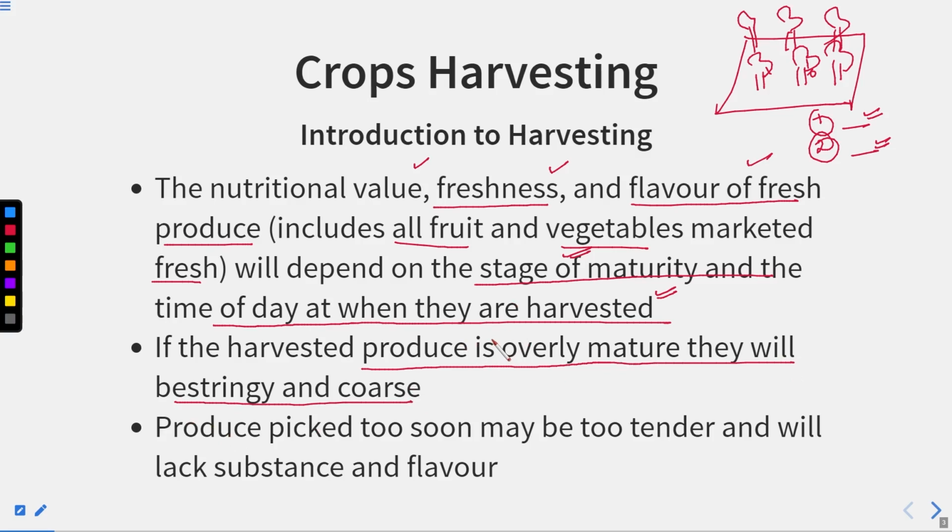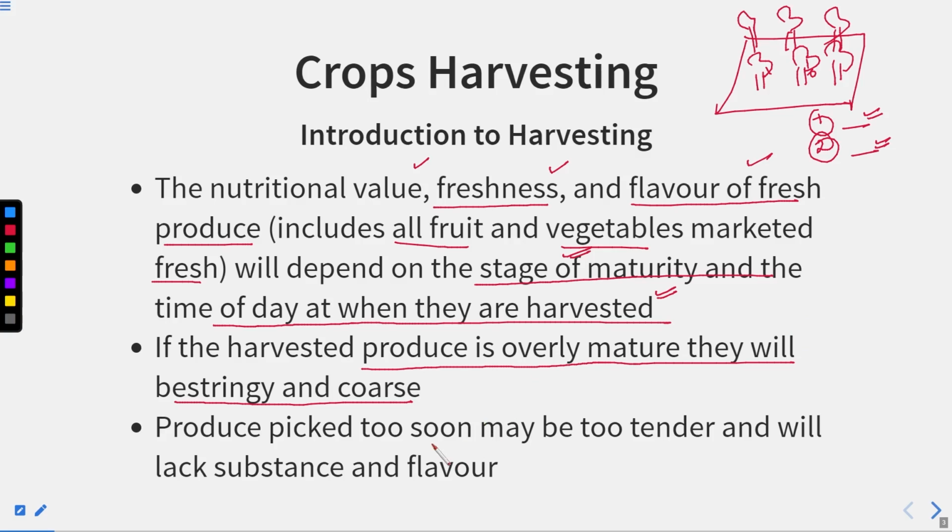So if you have plucked your fruit at a very mature level, then you cannot keep that fruit for two to three days at home and then go for its selling. Either you have to consume it instantly, or you have to take it for selling at that time only.